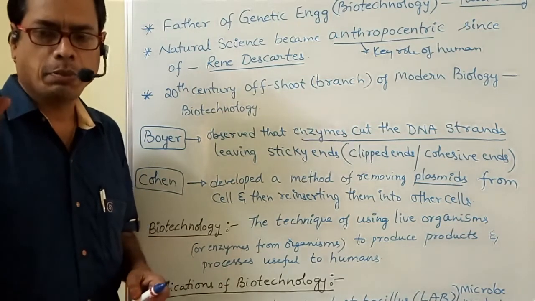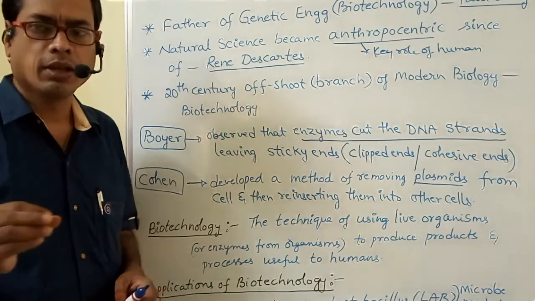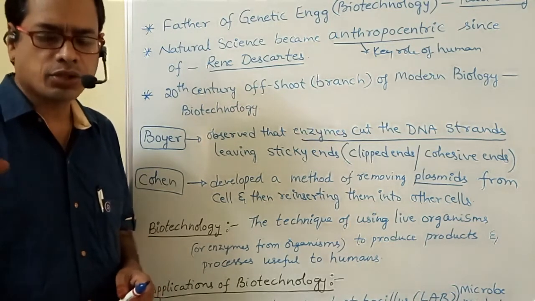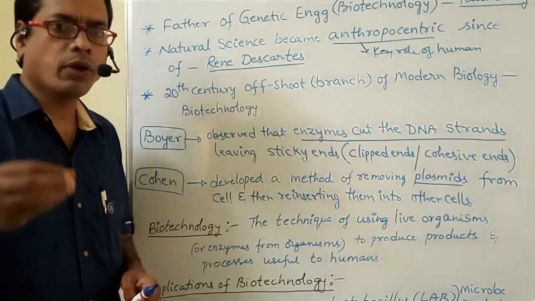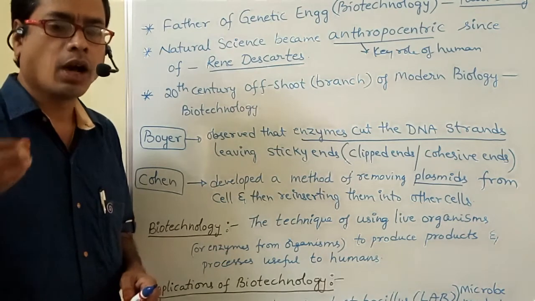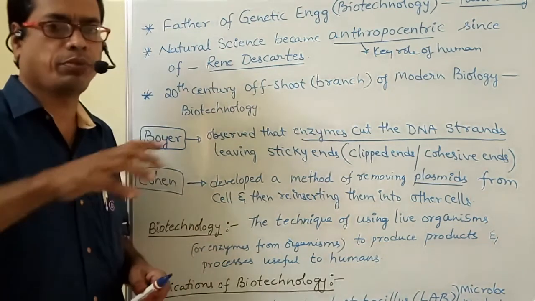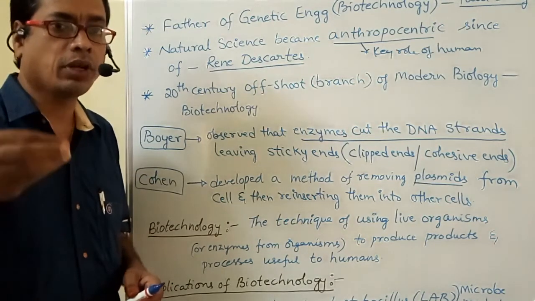Male gametes are collected from the male body, and the female gamete is collected from the female body. These two, the sperm and ovum, are fused together in a test tube and form a zygote.